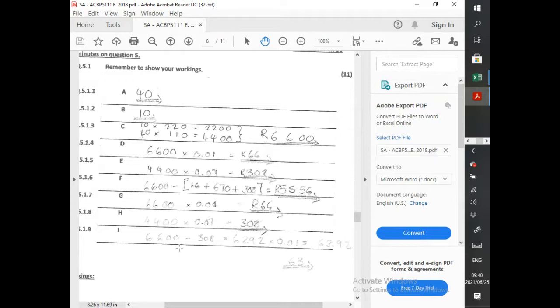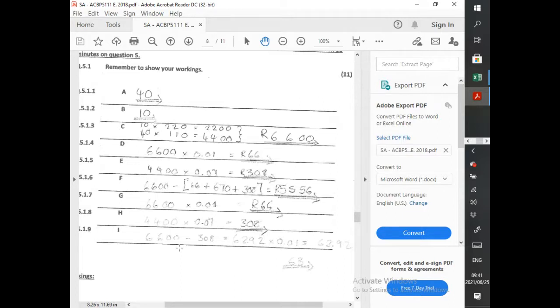We don't deduct the contributions, because remember, contributions come from the employer. So that's exactly what we've done. We take that 6,600, we minus UIF, PAYE, and pension, and then we get 5,556. Okay, cool. Then we move on to G.